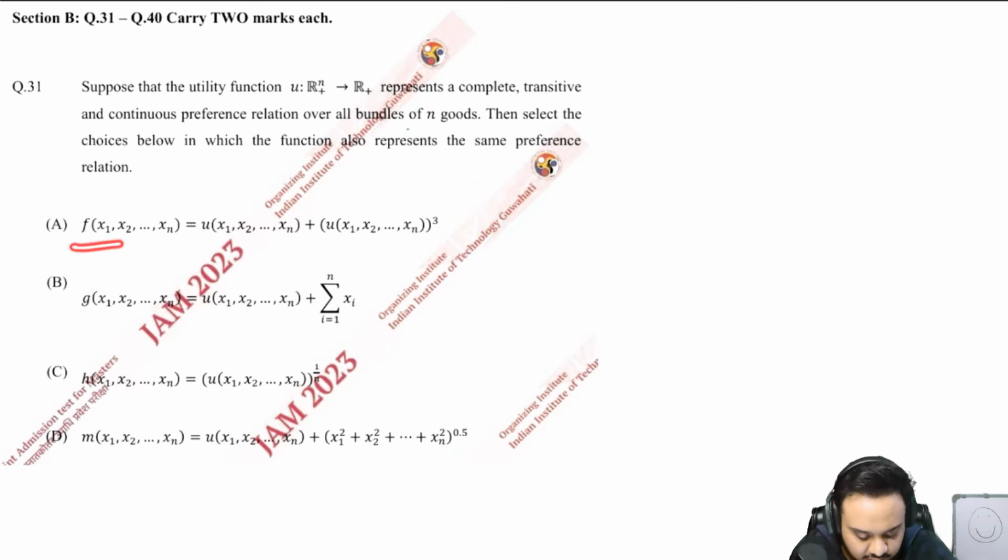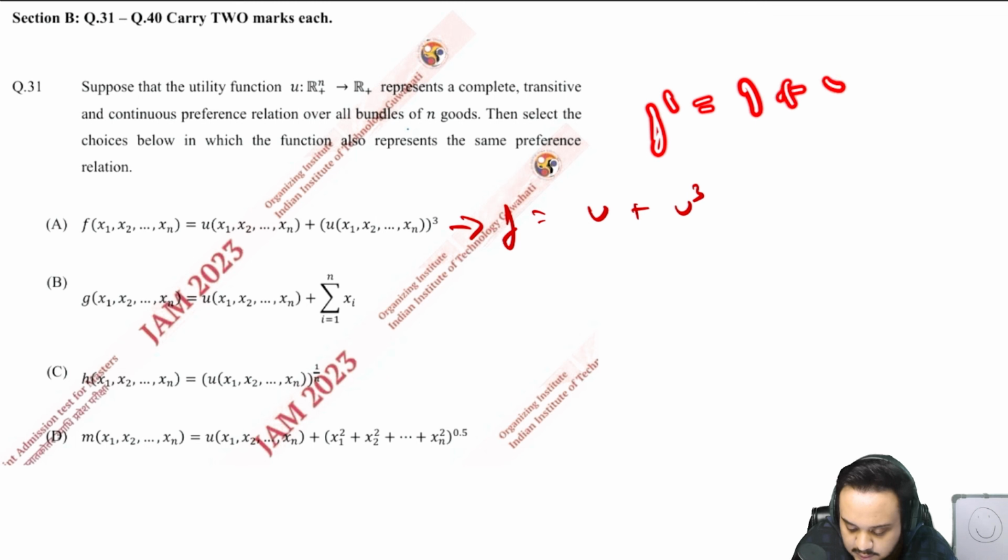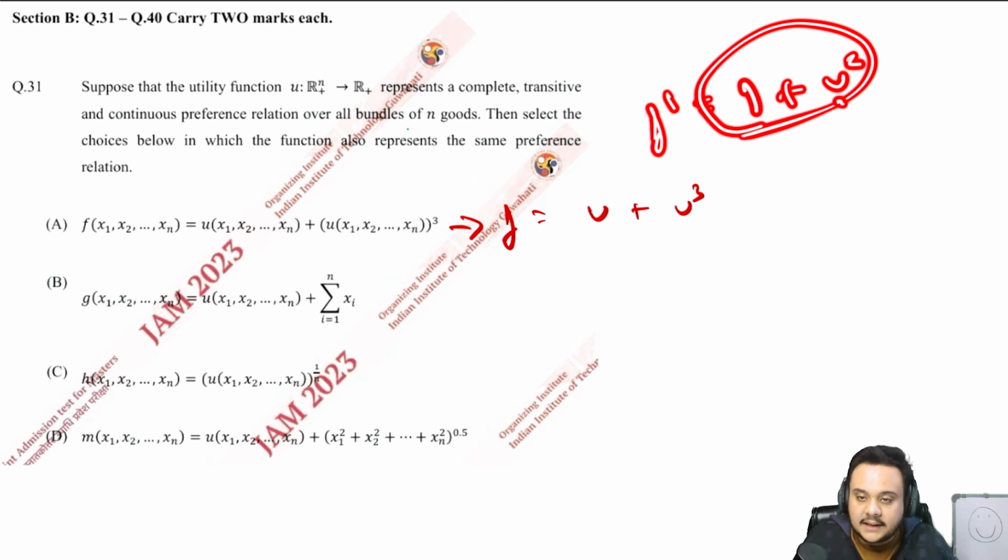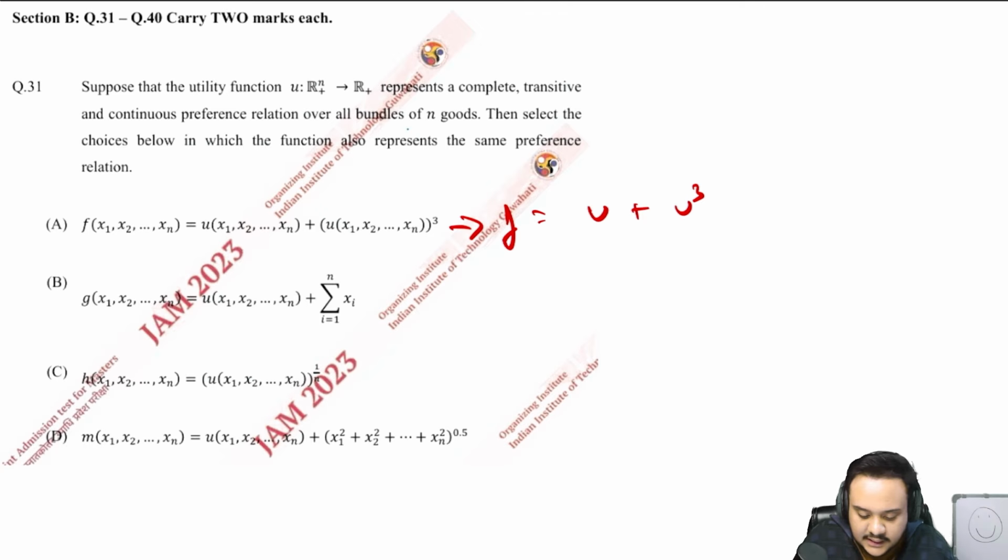The first one says f is equal to u plus, so let us simplify this. This is just saying f is equal to u plus u cube. Okay, it is the whole cube of u. So if you just differentiate this, you will get f dash is equal to 1 plus u square. So it is obviously a strictly increasing function. So you can just say that it is also only dependent on u, and you can say that it is indeed a monotonic transformation and it will hold the same preference relation because it is only dependent on u.